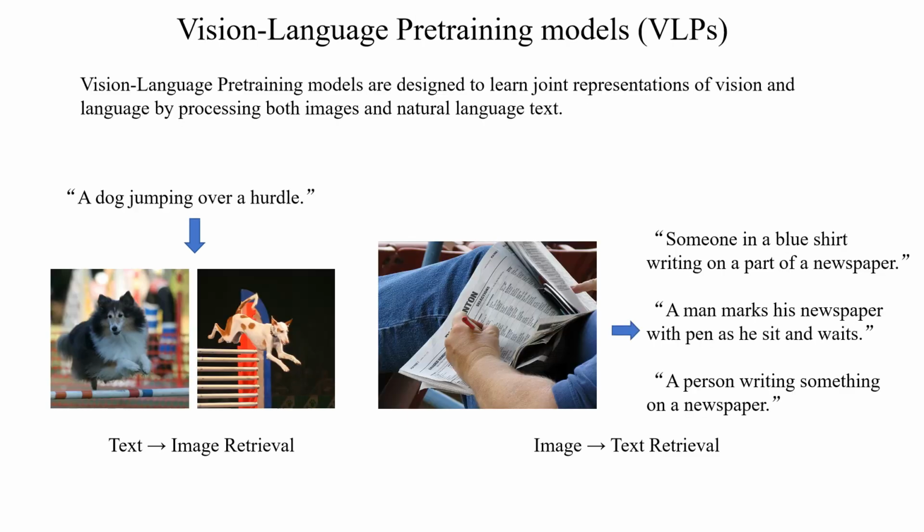Our work focuses on the transferability of adversarial examples against vision language pre-training models. Vision language pre-training models are designed to learn joint representations of vision and language by processing both images and natural language text. These models typically involve the intersection of computer vision and NLP fields, enabling tasks such as vision language retrieval, visual entailment, visual grounding, visual question answering, and more.